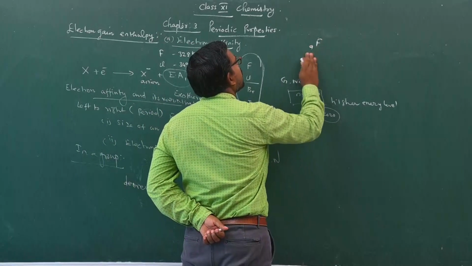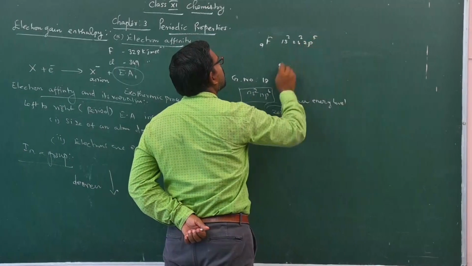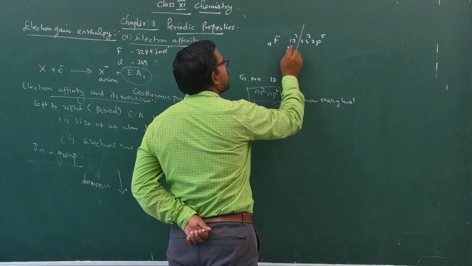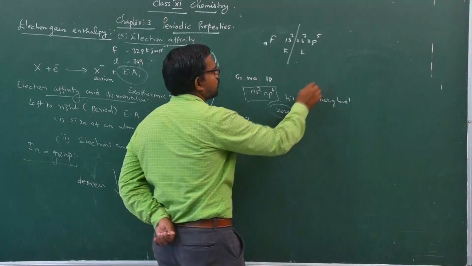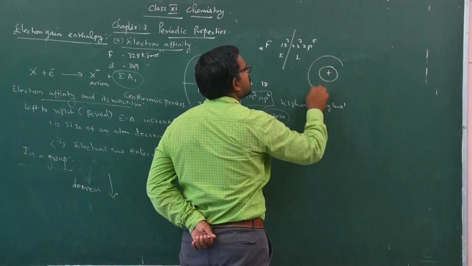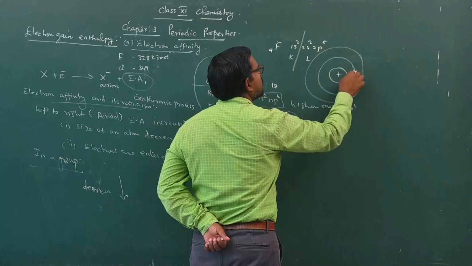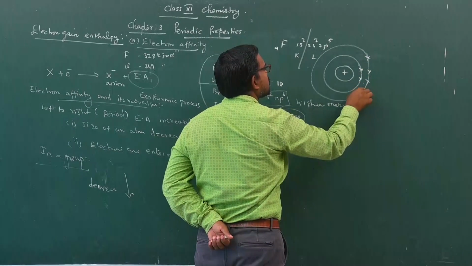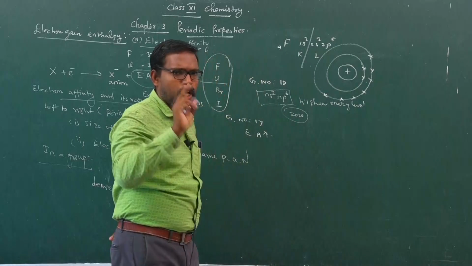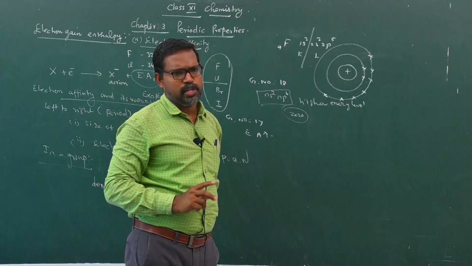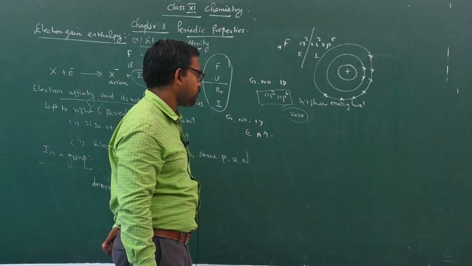Fluorine, atomic number 9, electronic configuration 1s2, 2s2, 2p5. Only two major energy levels, K shell as well as L shell, are present. For example, it is diagrammatically represented like this. Here 2 electrons, here 7 electrons. Only two major energy levels, or it can have only two principal quantum numbers.